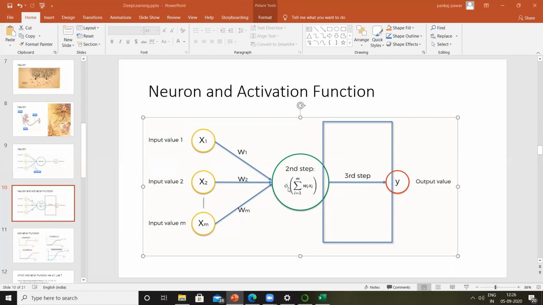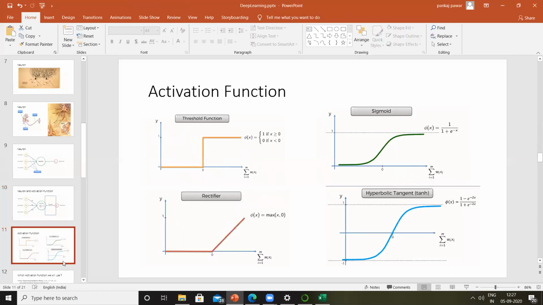So this function is called an activation function. All right, so the function over here is called what? Activation function. And there are various activation functions available in the market. To name a few, these are 4 activation functions which are very, very popular.